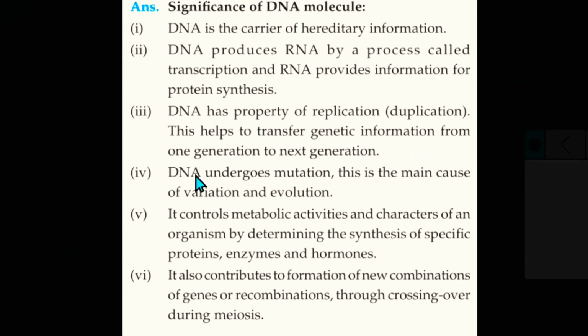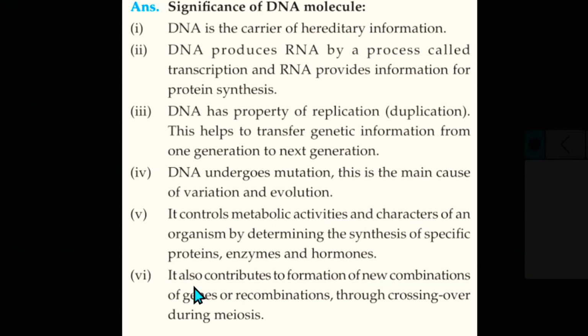And the fourth one is DNA undergoes mutation. This is the main cause of the variation and evolution. Which main cause? DNA undergoes mutation. This is the main cause for variation and the evolution. And the fifth one is it controls metabolic activities and characters of an organism by determining the synthesis of specific proteins, enzymes and hormones. It is one important. It controls metabolic activities and characters.